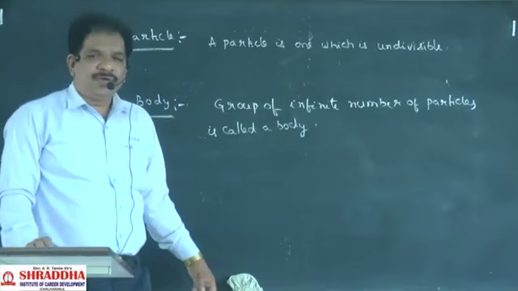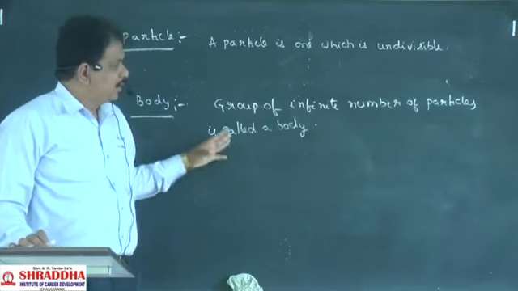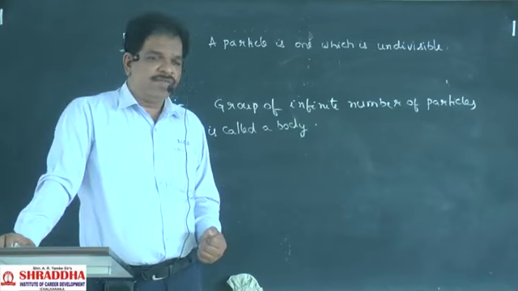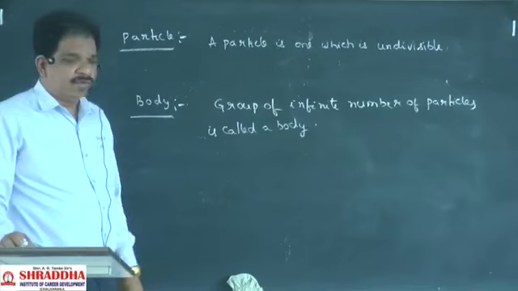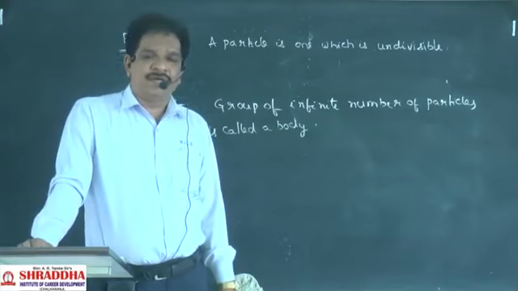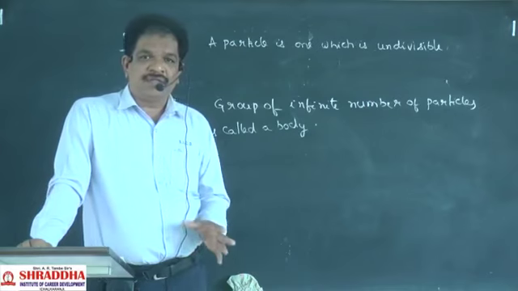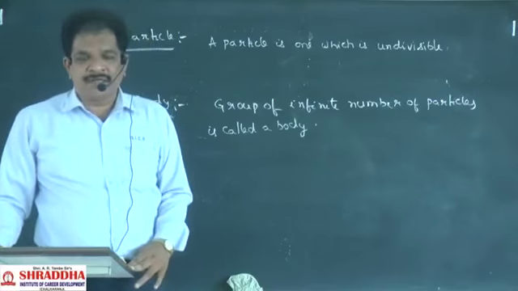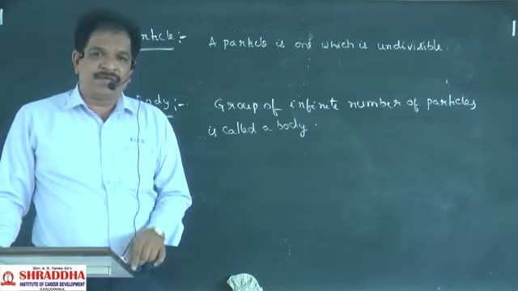Clear? A group of infinite number of particles is called a body. Means when a number of particles are grouped together, then a body will be formed. Clear? A particle is one which is indivisible. Next, one more definition we can give for particle and body: if the distance travelled by the body is very large compared to the size of the body, then we can consider that the body is also a particle.